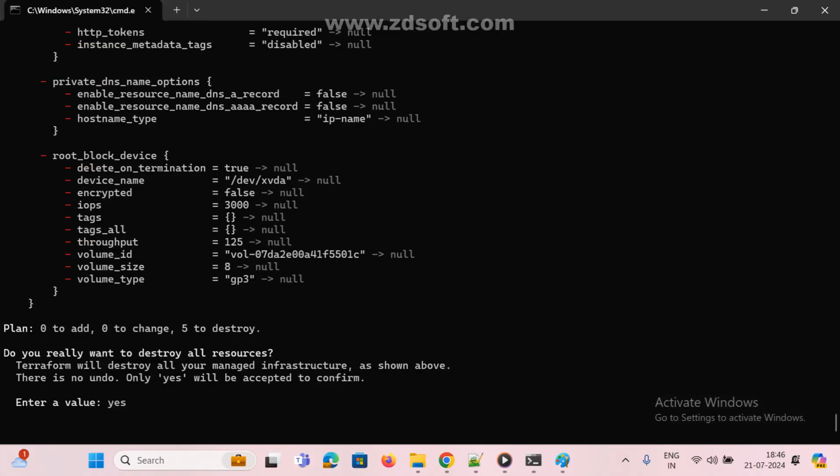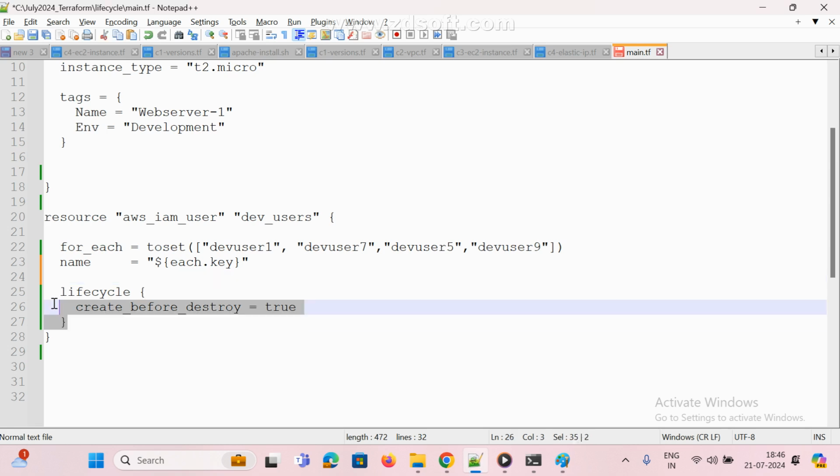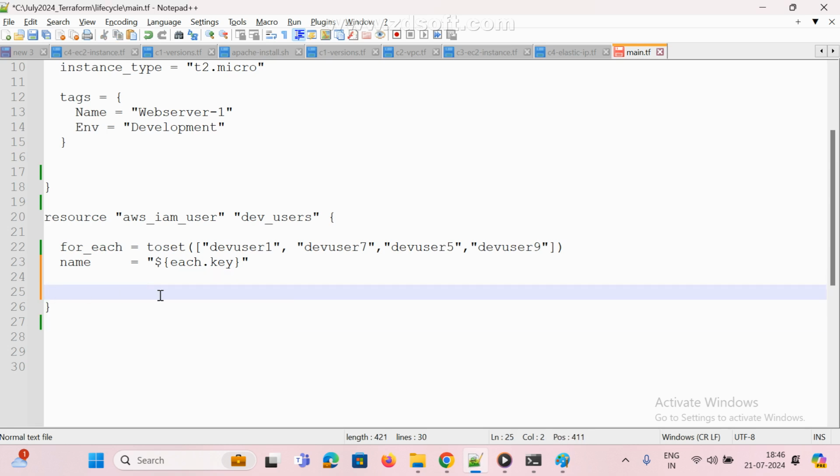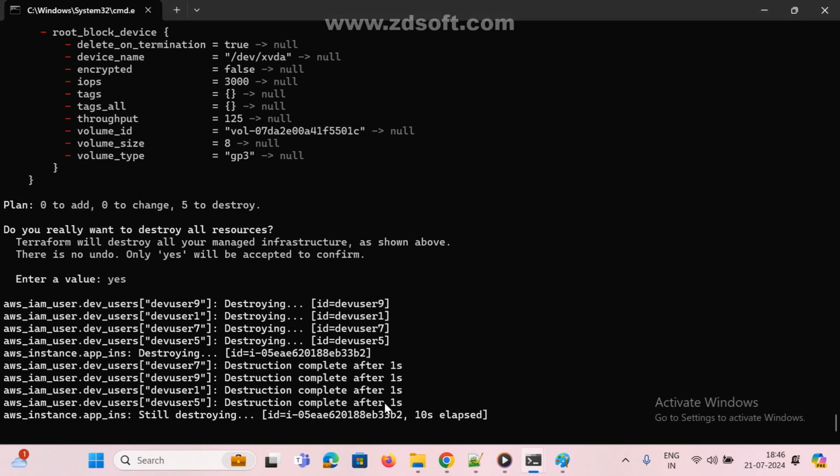Now go to here. I am removing this one and I am just going to add a new one. Already these are all available, right? Now I am going to destroy. Is this done or not? Wait, it is still destroying. Now I am going to add a new one.